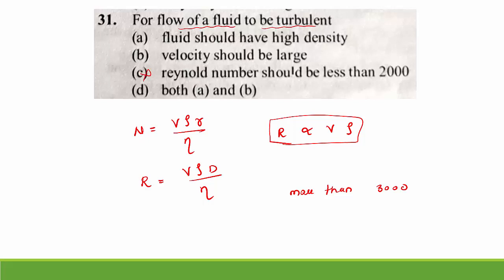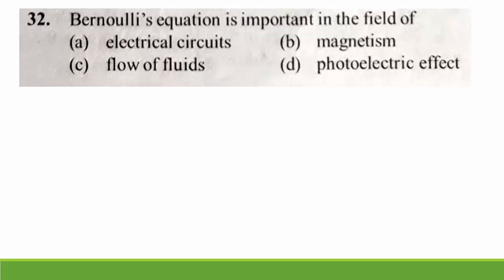Come to A and B option. Fluid should have high density. Velocity should be larger. Yes, it is right. Density should be high. Velocity should be greater because it is directly proportional. So we go for option D. Both A and B are the right answers.